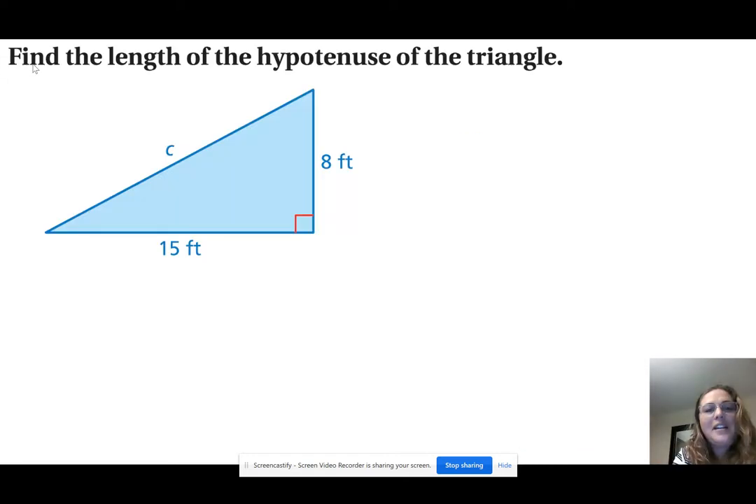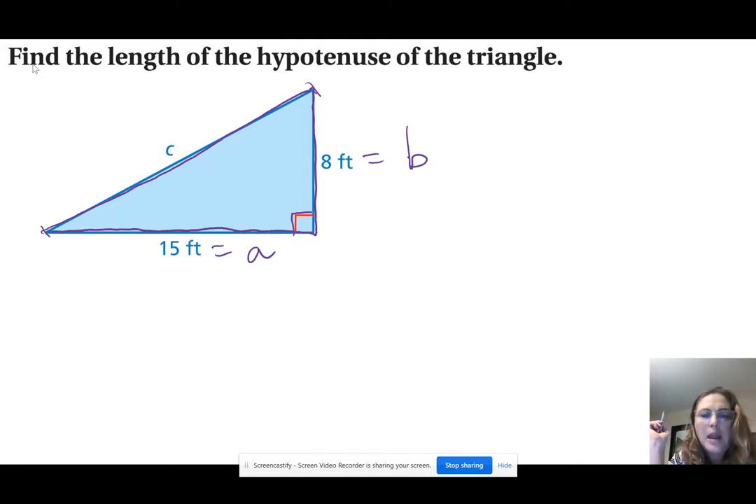Okay, now we're going to find the length of the hypotenuse of this triangle. Do you know what the hypotenuse is? It's from here to here. It is this length. Why? Because that's the length opposite the right angle. And then these are our legs, because these are adjacent to the right angle, and we're going to call this one B this time, and this one A. It doesn't really matter. You're going to get the same answer no matter what.